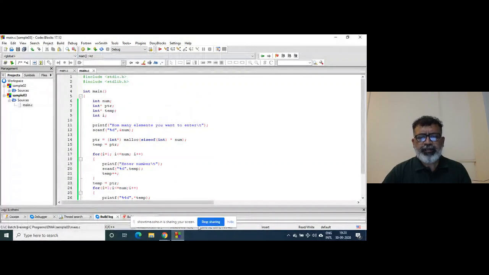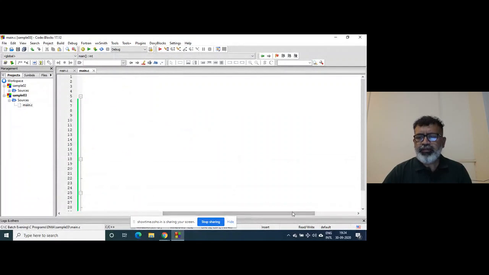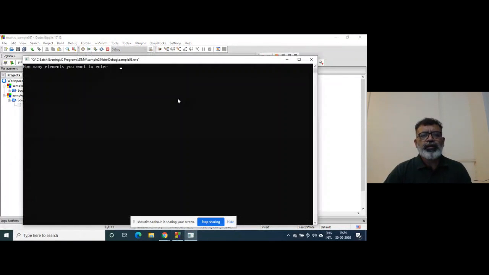Let's see. It doesn't seem to contain any error. So how many elements do you want to enter? This is the first time in all the previous chapters that we are able to decide how many elements we want to store at runtime. This didn't happen in the past, right?